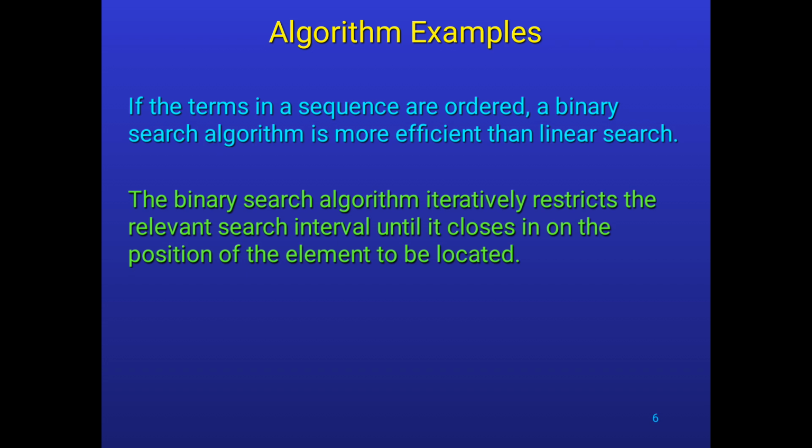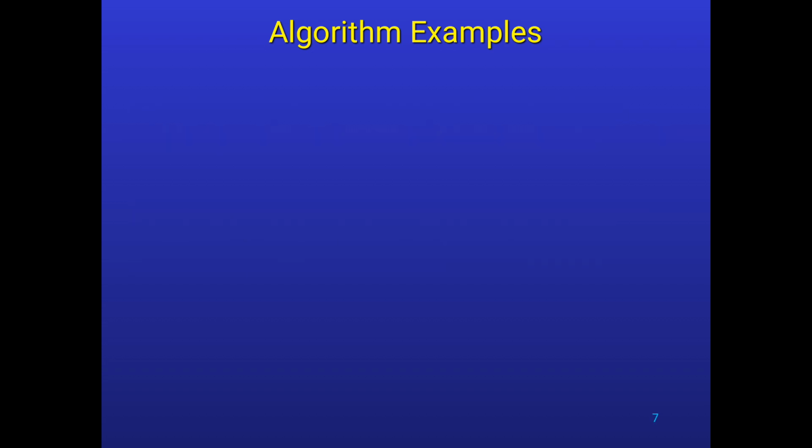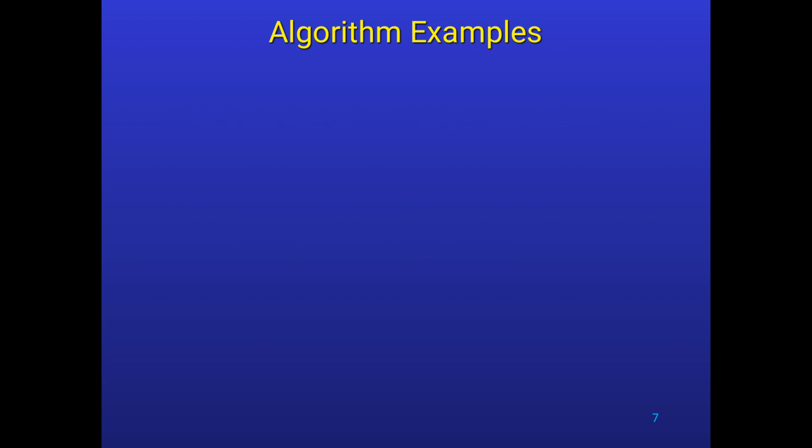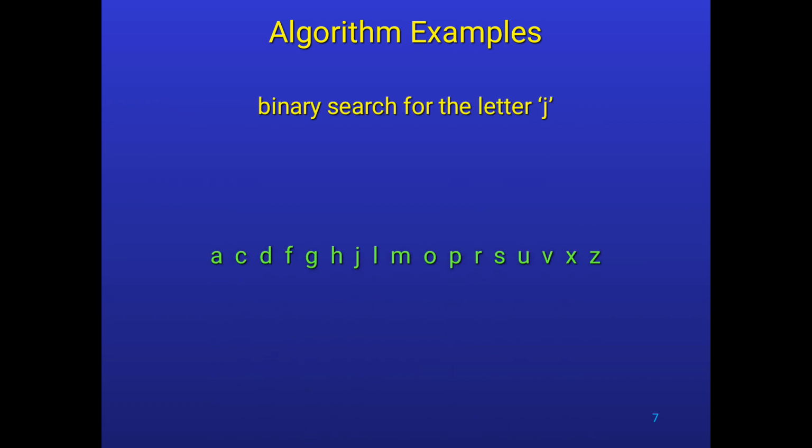If the terms in a sequence are ordered, a binary search is more efficient than the linear search. The binary search algorithm iteratively restricts the relevant search interval because it closes in on the position of the element to locate. This is the example for binary search. First I start with a low value and a high value.